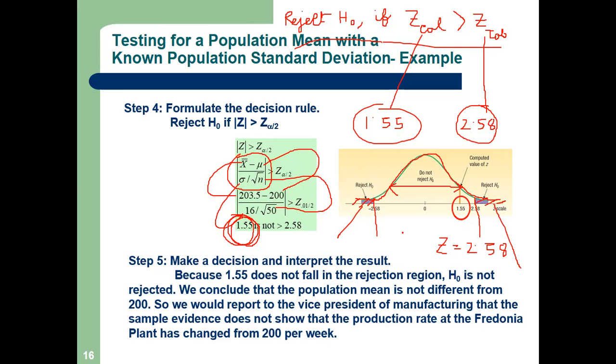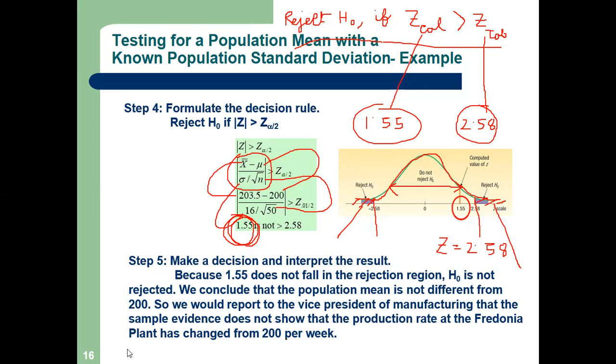Got it? Yes, sir. And this really happens every time after any modernization. A statistician is called to study: before, what was the scenario, and after, what is the scenario? Every vice president will want to know, after investing so much money, has my production increased? That is the question that will come. Statistics says production has not increased; after spending so much, your production remained 200. So what will we write?